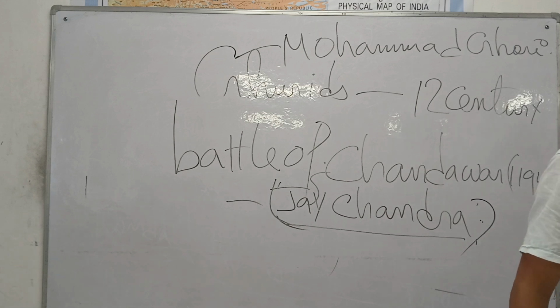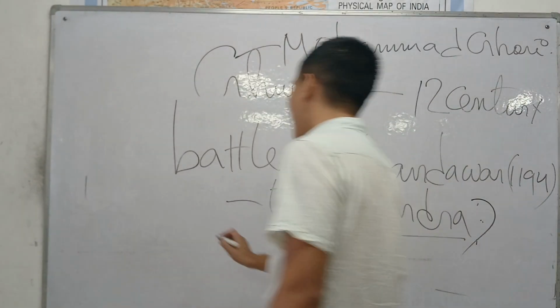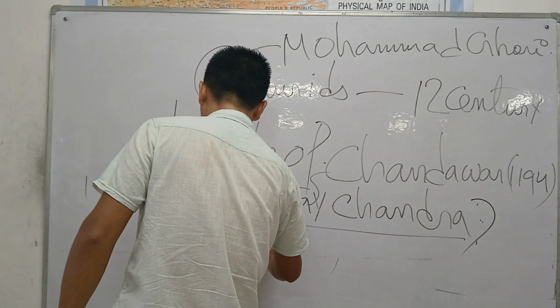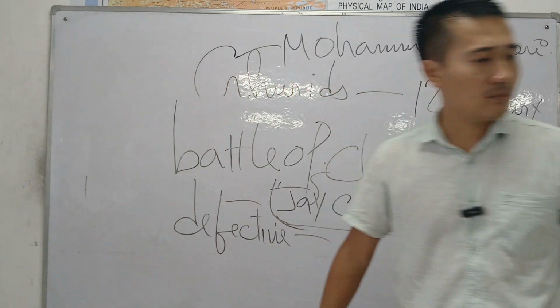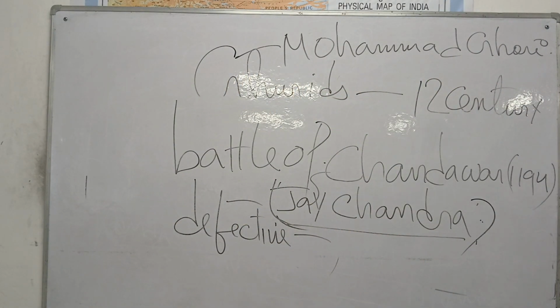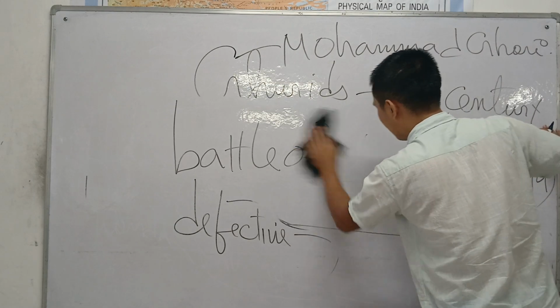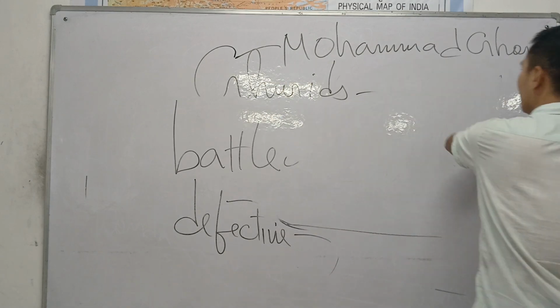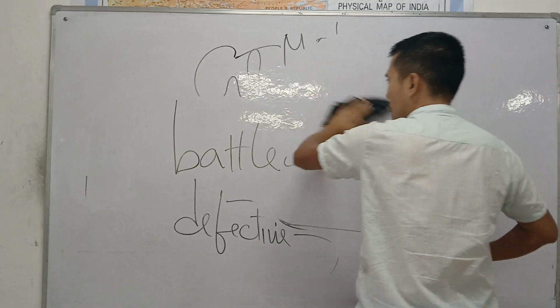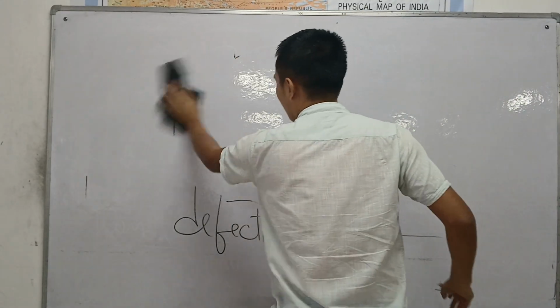Please write down: lack of unity, the caste system, and defective military organization. Any confusions?